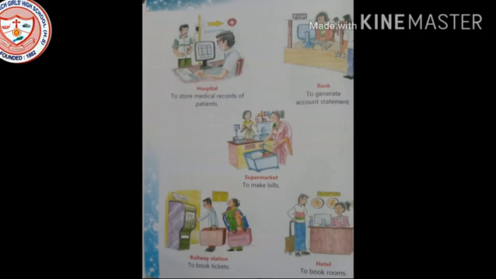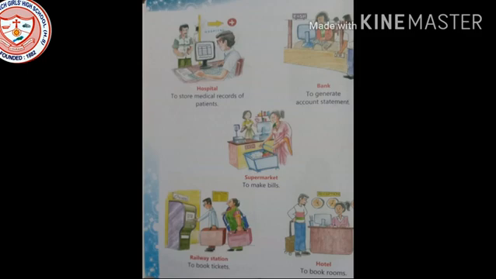Okay. Now see, hospitals. What is the use of the computer in hospital? To store medical records of patients. Many patients come and go, and it is impossible to keep in mind which patient required what type of medication, what type of medicines. It is impossible to remember.